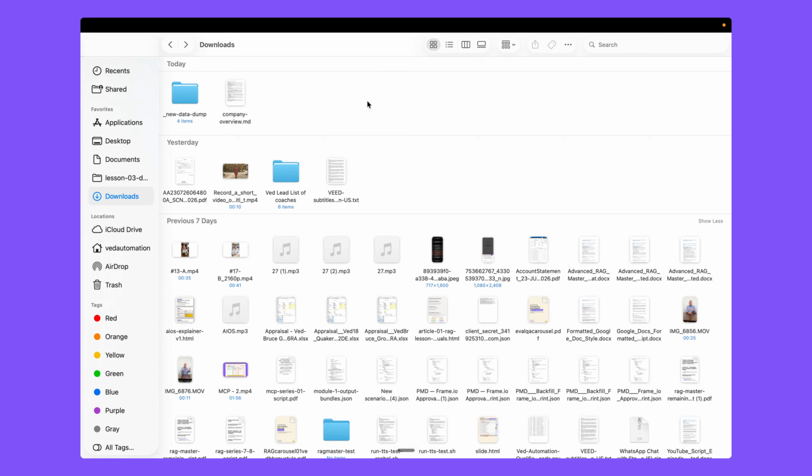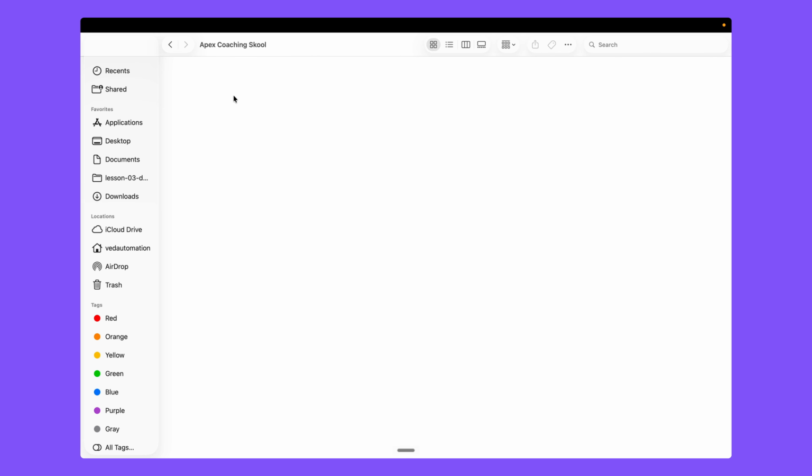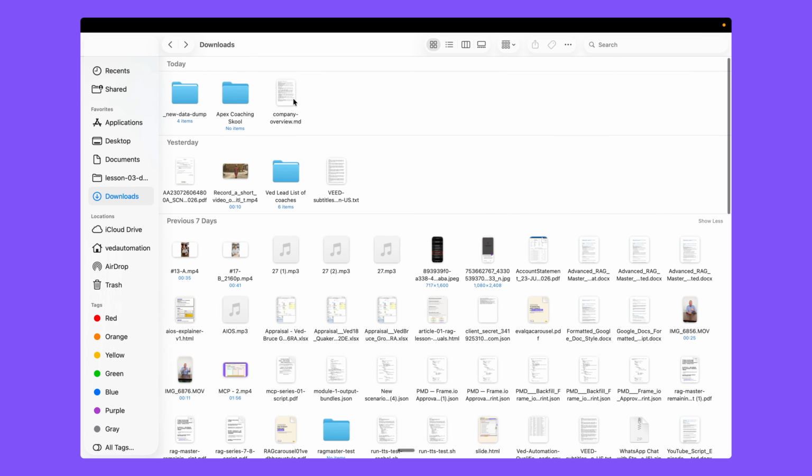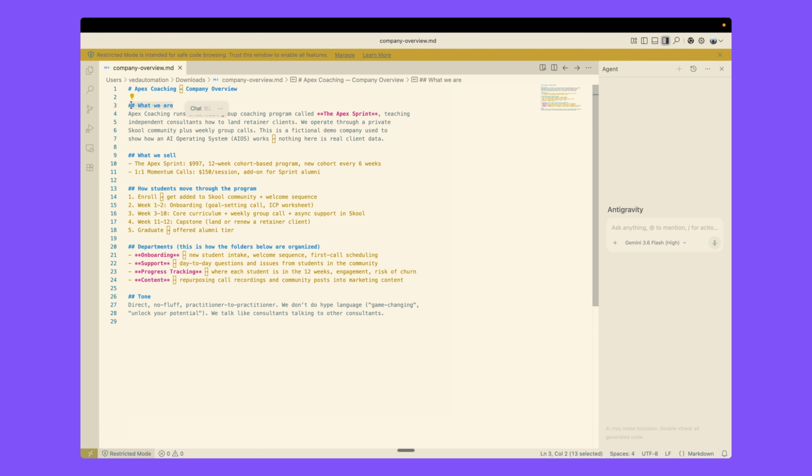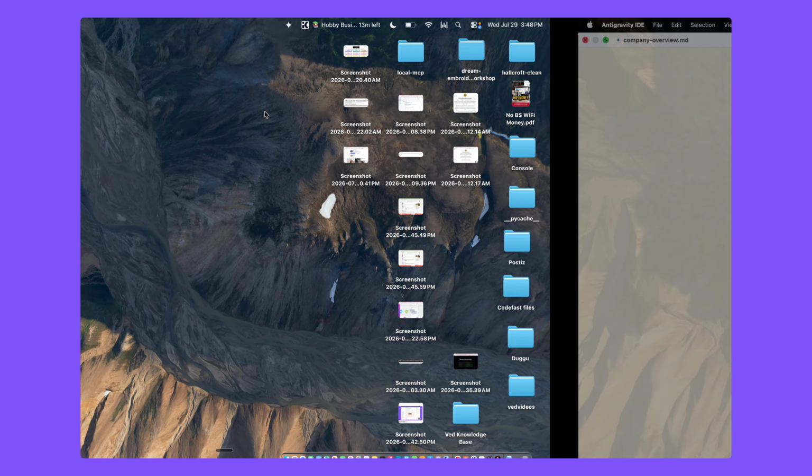First, I am going to my Finder and just create a new folder. The folder name is Apex Coaching, or you can say school. This is our main company folder, and it is completely empty for now. Additionally, I created this company overview.md file. This file talks about what the company is like, what they are selling, how students move through the program, the different departments, and the tone. You can ask Claude to interview you so you can create your own company overview.md file like this, or if you already know, you can just have this file here.